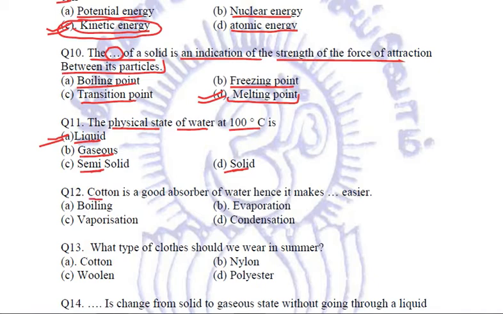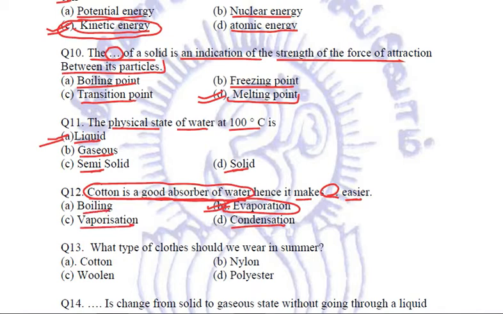Next, cotton is a good absorber of water. This is what we studied in yesterday's class, that we always wear cotton clothes in summers because it is a good absorber of water. That is why it makes dash easier. Where have we studied this process? We have studied it under the topic evaporation. It can't be condensation. It is not boiling or vaporization. It is the process of evaporation, which is made easier if we are wearing cotton clothes. Fine. So B, evaporation, is what you are going to mark.